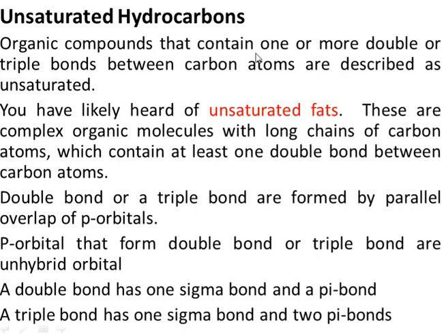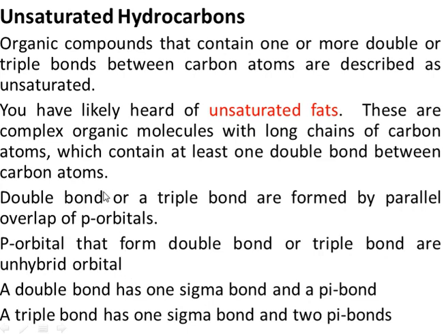Organic compounds that can contain one or more double bond or triple bond between carbon atoms are called unsaturated, right? You might have heard of unsaturated fats. Unsaturated fats are actually long chain carboxylic acids that have at least one double bond between carbon and carbon, right? Double bond or triple bond, you should know that they are formed by parallel overlap of the p orbitals, and the p orbitals that form the double or triple bond are unhybridized orbitals. You should also remember that.